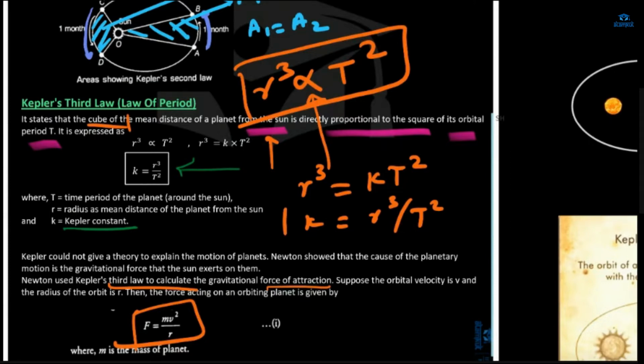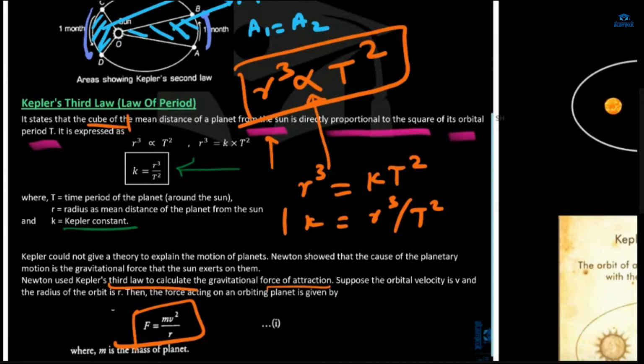Oh yeah, that's the third law. He couldn't explain the motion of the planets around the sun. What is the cause that brings the planet to revolve around the sun, that helps the planet in revolving around the sun? Gravity. He couldn't explain this, and that was explained by Newton.